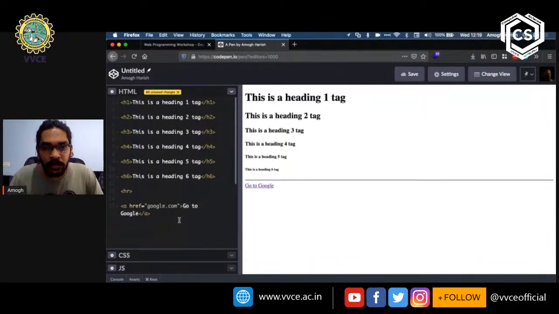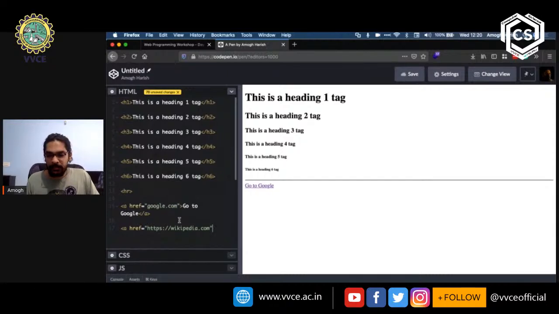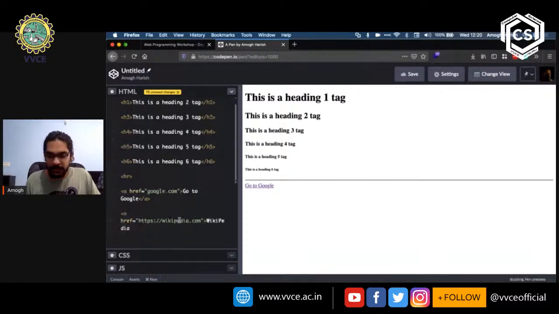Now, you've seen what an anchor tag looks like. Let's look at one more example, at what an anchor tag will look like with something different. href is equal to, so what I'm going to do now is https://wikipedia.com, and then I'm going to put the right angle bracket, and then I'm going to say Wikipedia, and then I'm going to close the anchor tag.